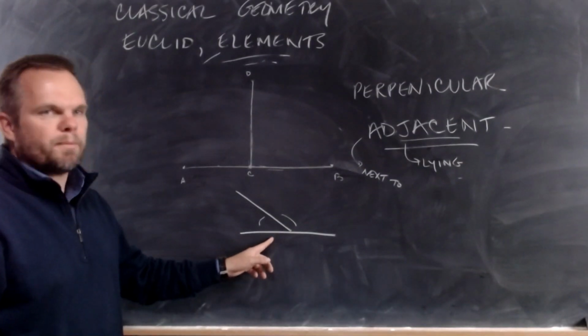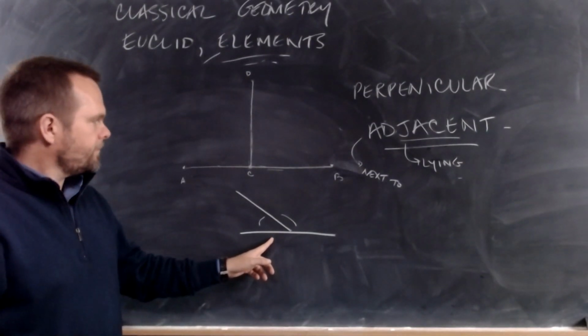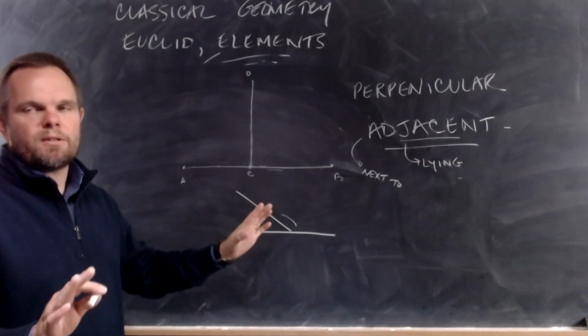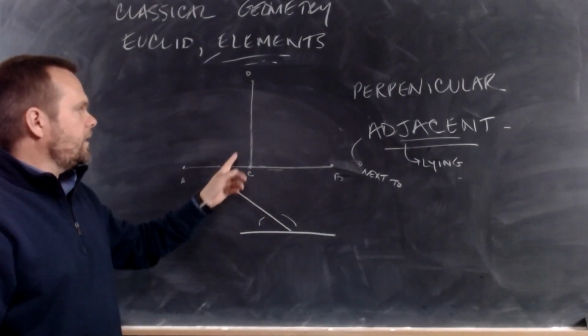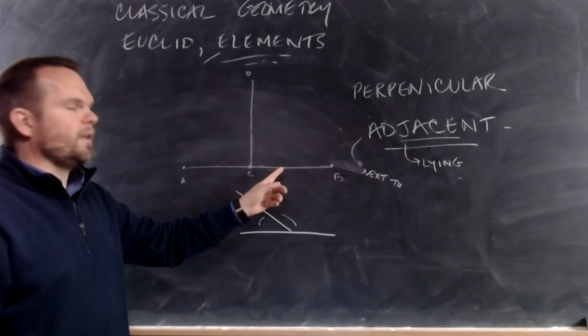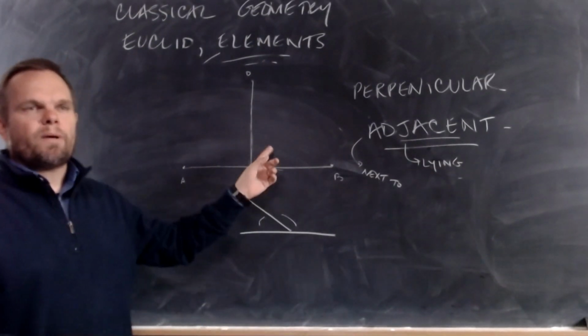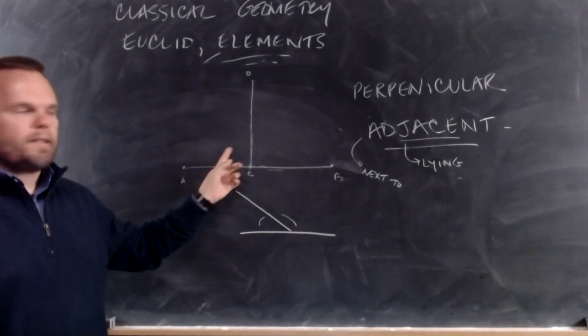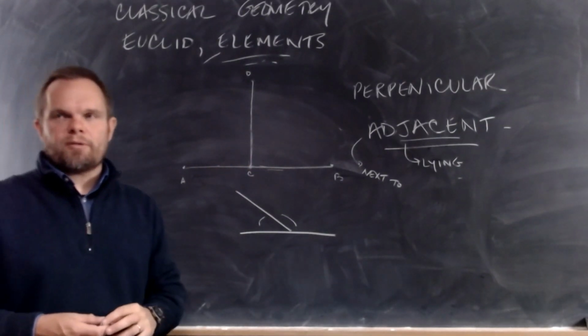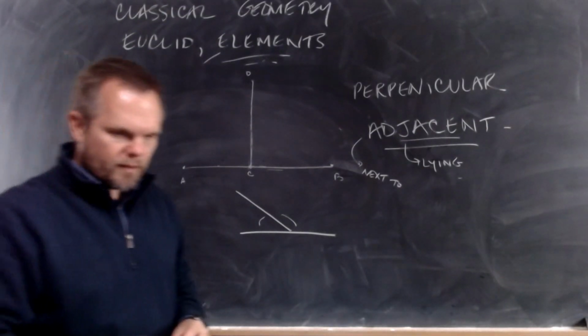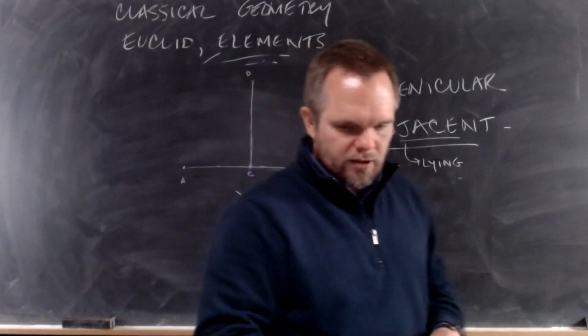This is not perpendicular. Another way to think of this, and this is not the definition, but this is just helpful. A perpendicular line is a line where the adjacent angles are equal to one another, because the only way they can be equal is if they're straight. Okay? That's definition number 10.